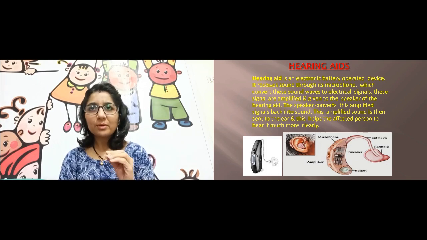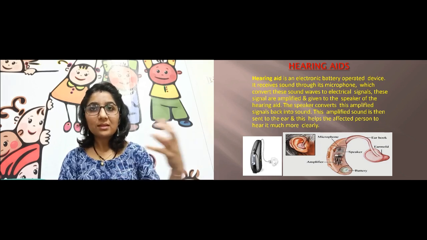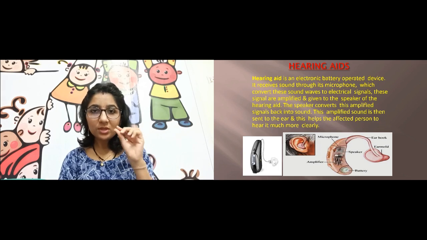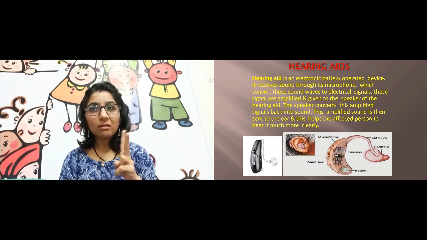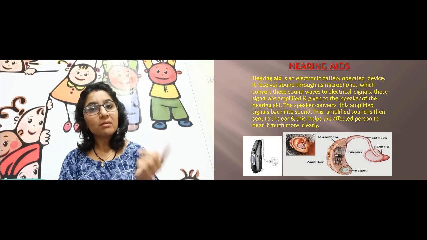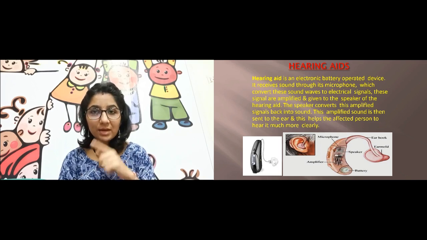Hearing aids are nothing but electronic battery operated devices. What these devices will do, they will receive the sound through a microphone, like we have an eardrum which vibrates, they have a microphone. The sound waves will be converted into electrical signals by this instrument.